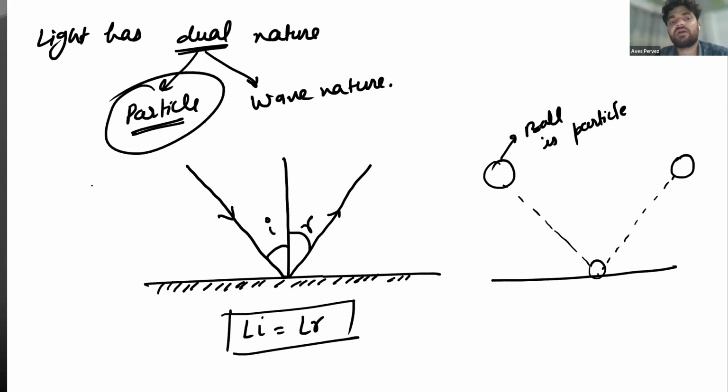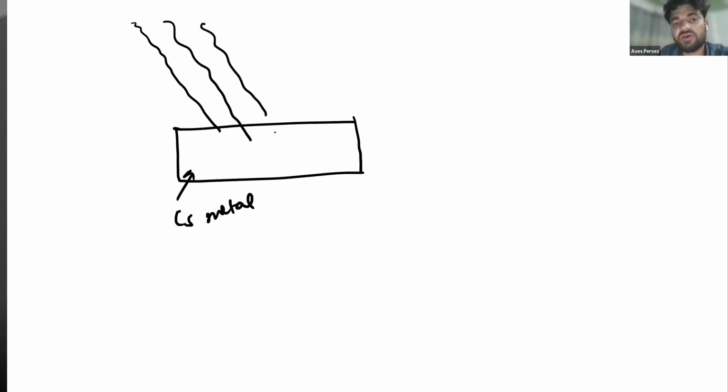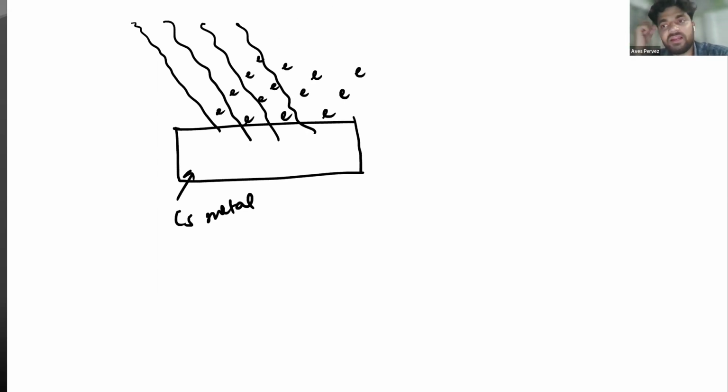Got it? Another example is when we have a cesium metal plate. When light of suitable frequency falls on cesium metal, electrons start ejecting out from it. Like in radium also, when light falls on radium, the radium starts glowing. Why is it glowing? Because of the electron displacement.